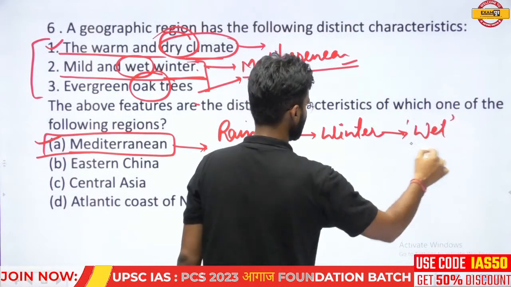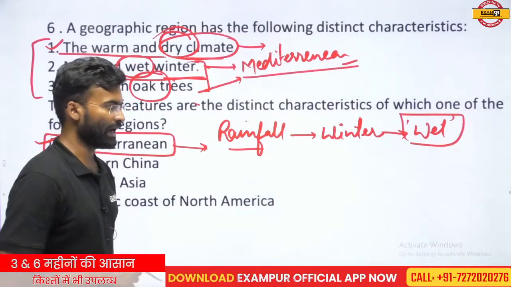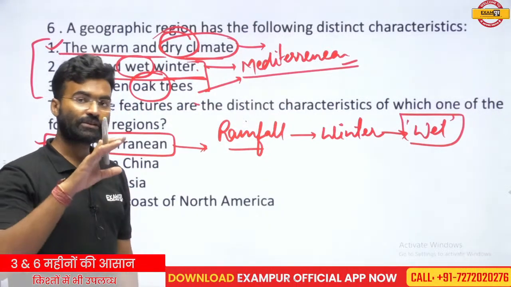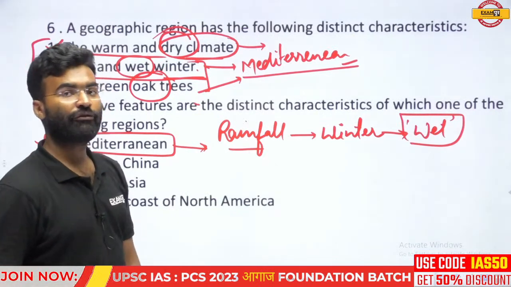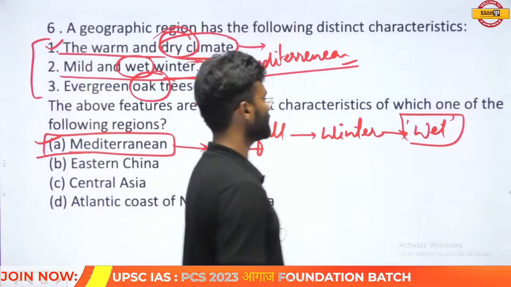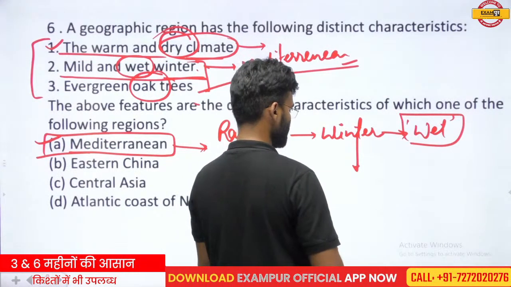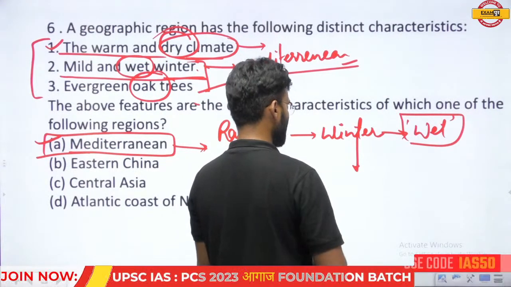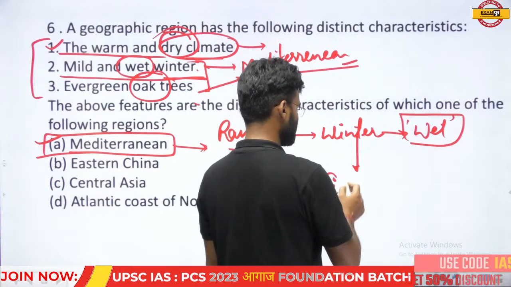In general, almost every climatic zone has experience of the dry winter, but this climatic zone has experienced the wet winter, and this wet winter situation is favorable for the growth of the citrus fruits.